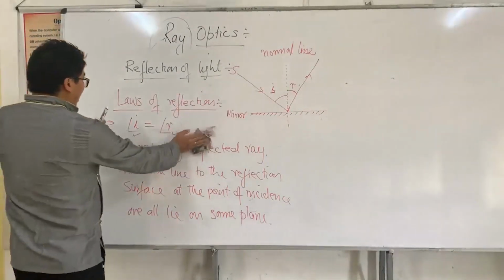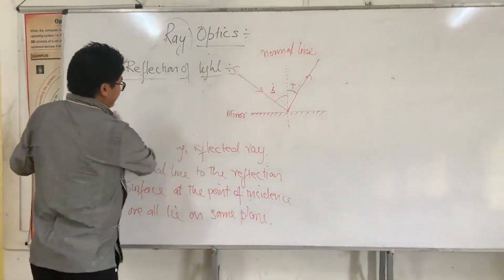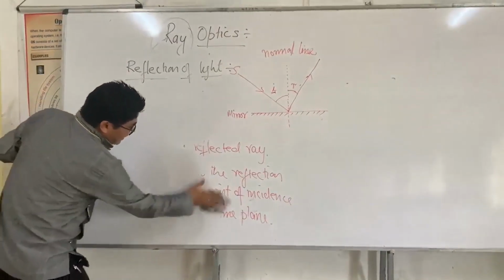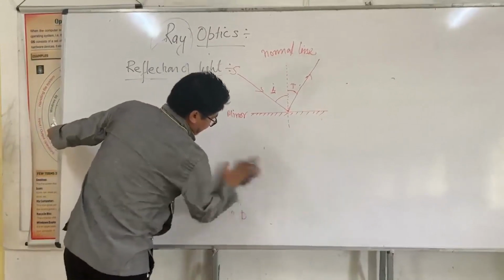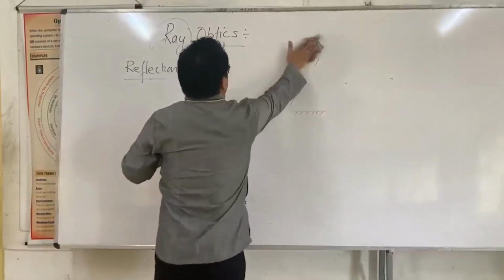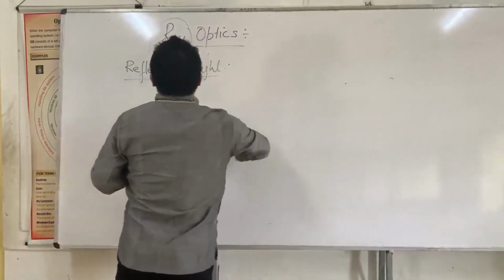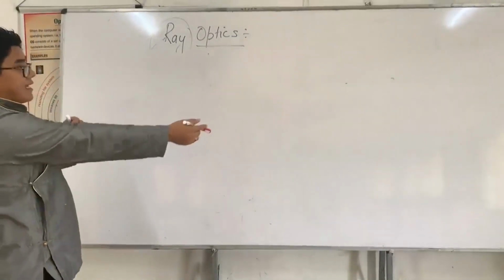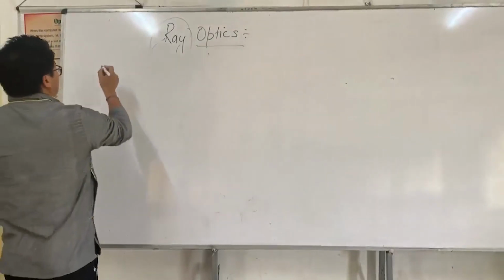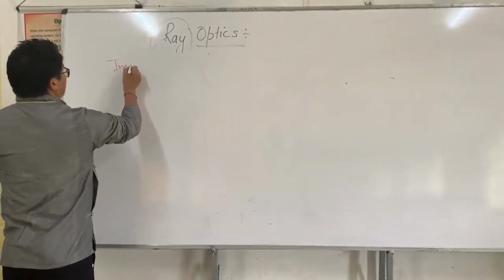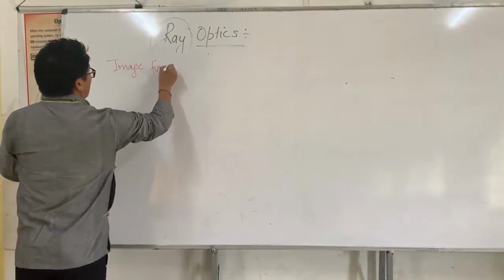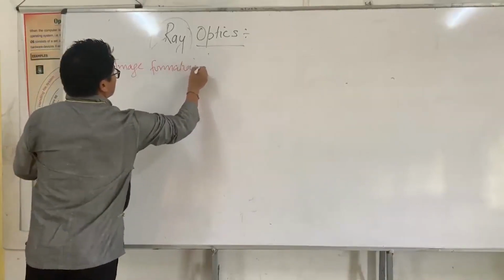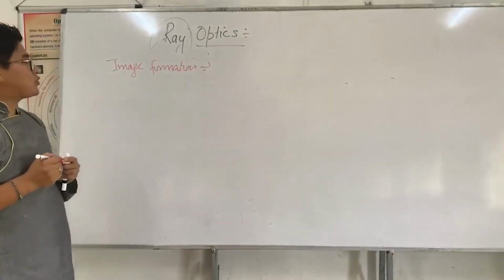Now applying this, we will discuss reflection at a plane mirror, that means image formation. First I would like to do the plane mirror.